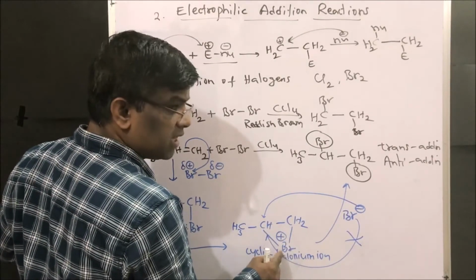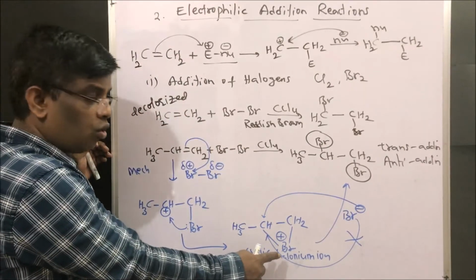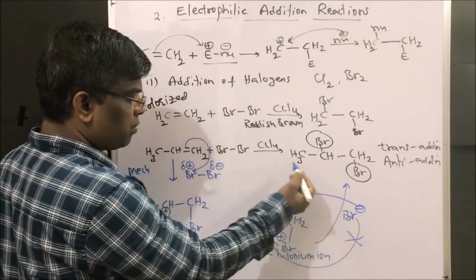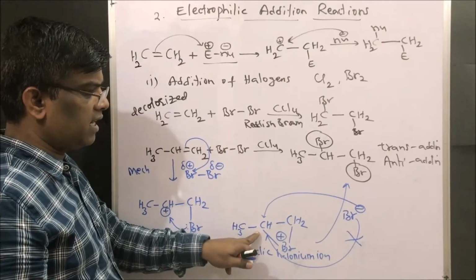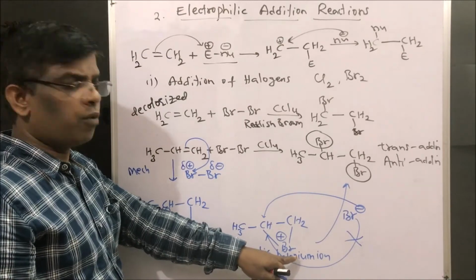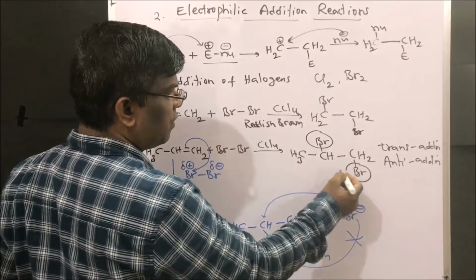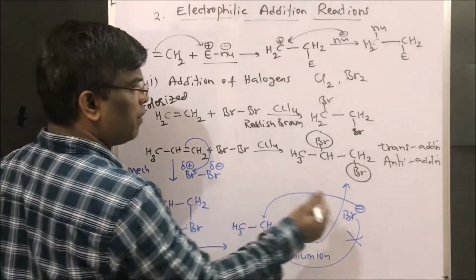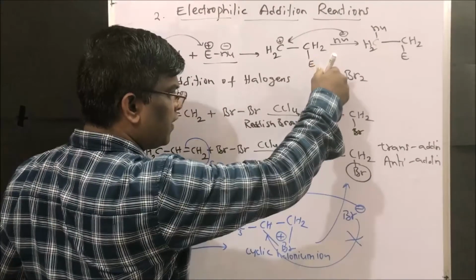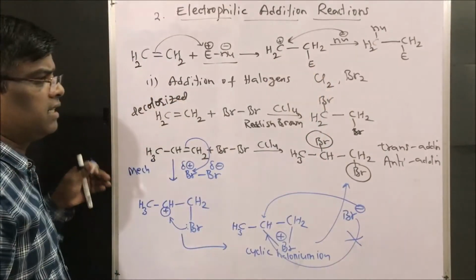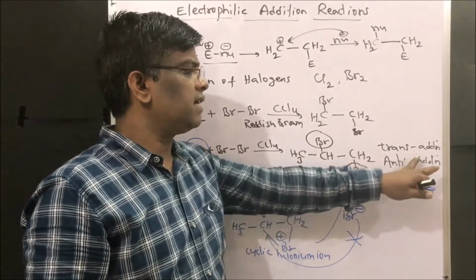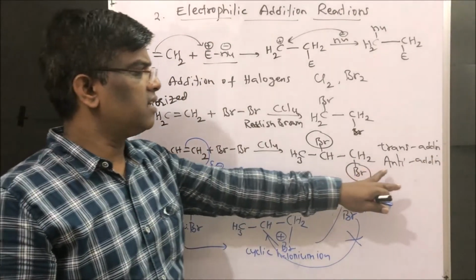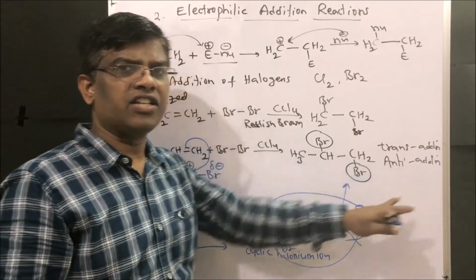Already bromine is present, so it will not allow this bromine because it is blocked or hindered. This carbon is hindered by this bromine. It is a very bulky, big group. Bromine is a bulky group. So the nucleophilic bromine is going to attack from the opposite direction of the already added bromine. That is why it is going to give trans. So if the first added electrophilic bromine is added from the downside, the nucleophilic bromine is going to be added from the top side. This is how bromination is a trans addition reaction, or anti-addition reaction.